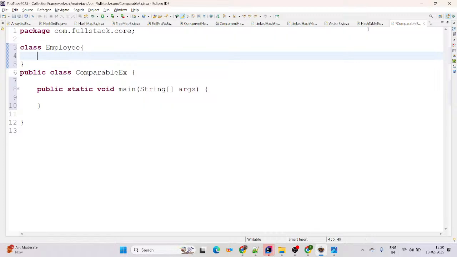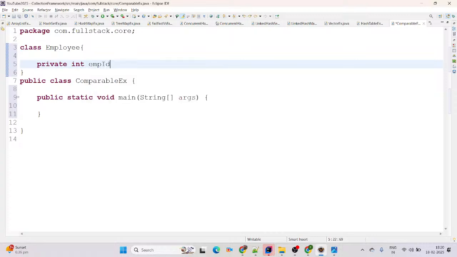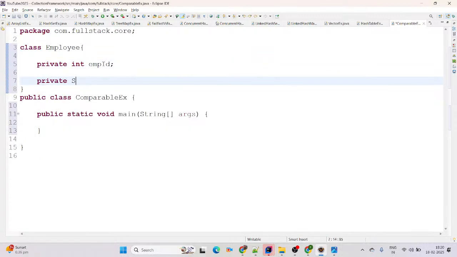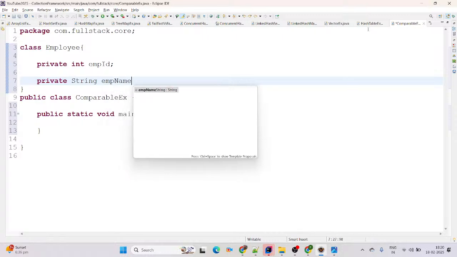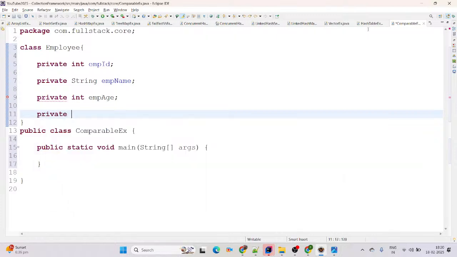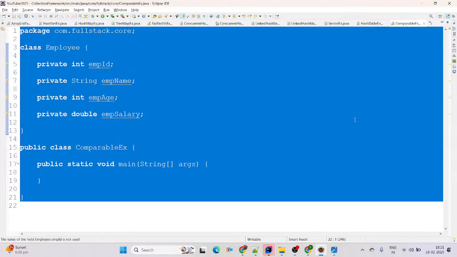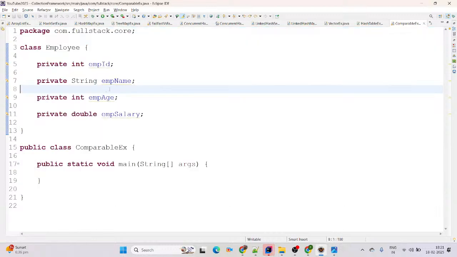Perfect. Now we are going to add some fields to Employee. We add private int empId, next private String empName, then private Integer empAge. If you want to add salary, you can say private double empSalary. You can add any number of fields here. For the time being, I am adding four fields: id, name, age and salary.